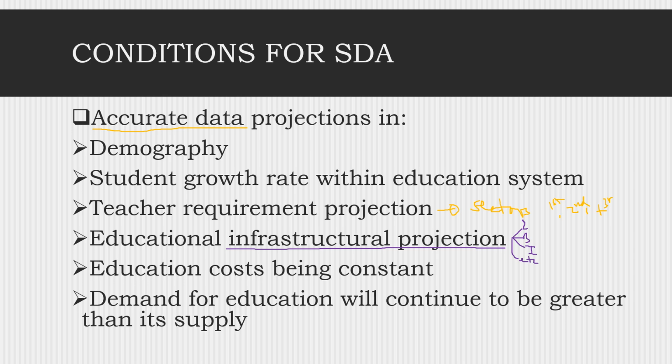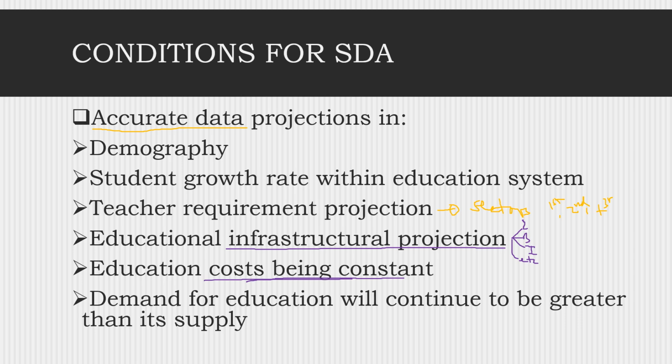inflation, which is difficult to quantify, because you know that costs are variables. They change with time, and there are so many factors influencing costs in education that some of them are internal, others are external, and therefore we have to ensure that the cost of education is controlled as constant.